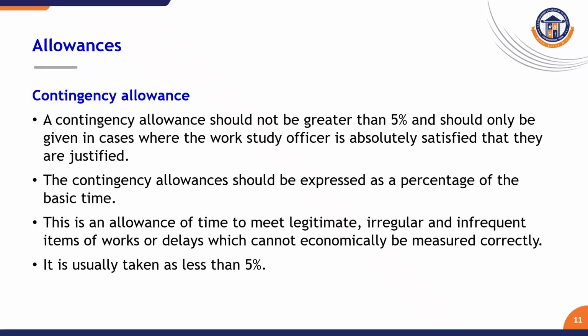We call it miscellaneous, but in proper terminology it is contingency, which is 5%, and it is not given in every case. It is given where the industrial engineer, who was earlier called the work study officer, is satisfied that we can give this allowance. It is also expressed as a percentage. It covers legitimate, irregular and infrequent items of work delays which cannot economically be measured correctly. So by law you have to give it, but it does not come regularly or frequently. But 5% is given as contingency allowance.